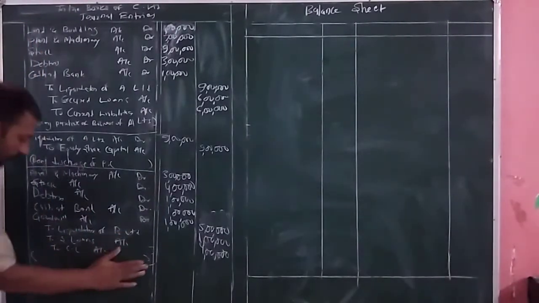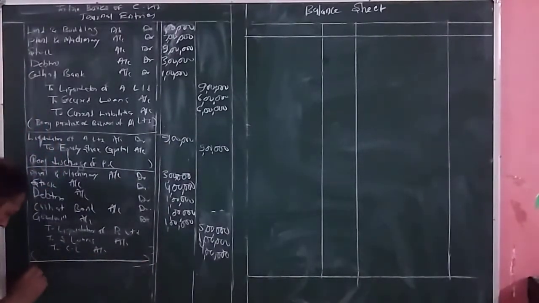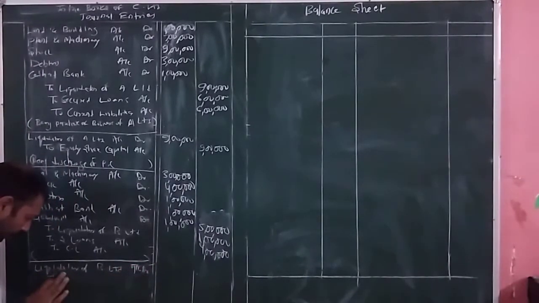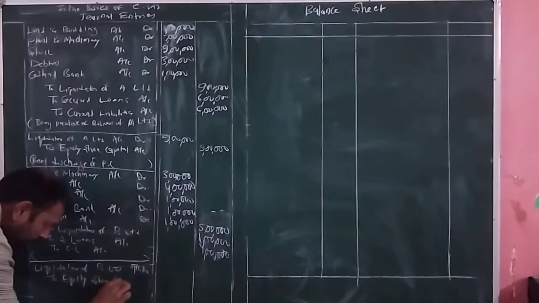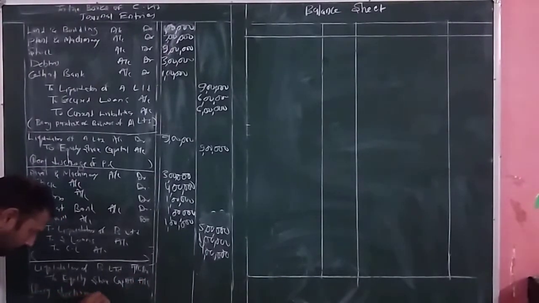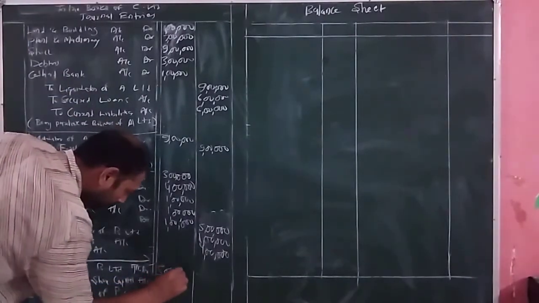Now it is the discharge of purchase consideration. So entry will be liquidator of B Limited account debit to equity share capital account, being discharge of purchase consideration, and the amount of equity share issued it is equal to how much? 5 lakh rupees.